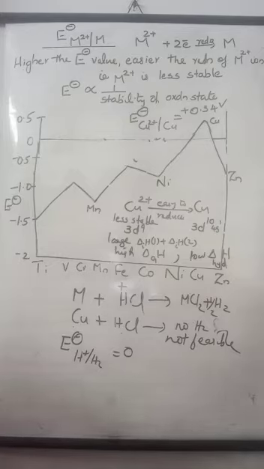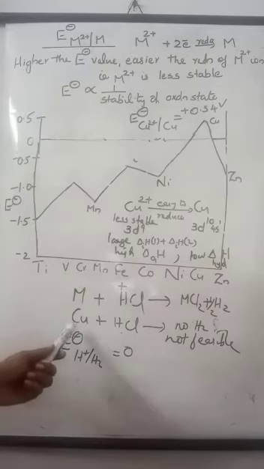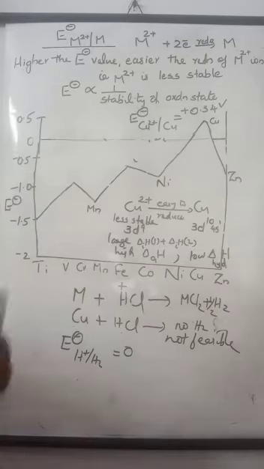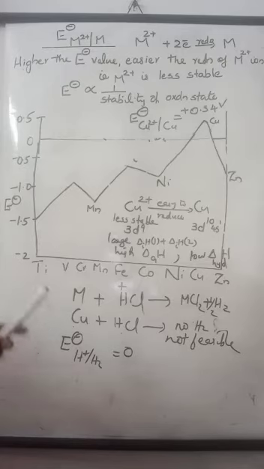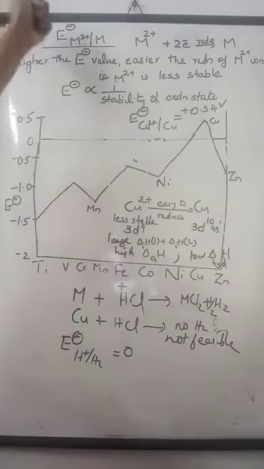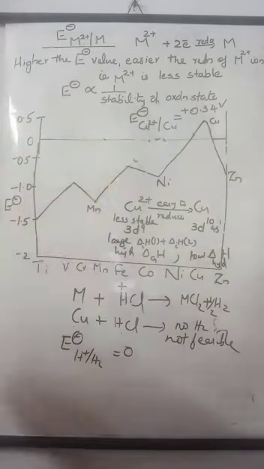Only oxidizing acids, that is acids which are oxidizing agents, that is nitric acid and concentrated sulfuric acid, would react with copper. In such a reaction, the acids are reduced. Because copper has positive E0 value, copper cannot liberate hydrogen from acid.